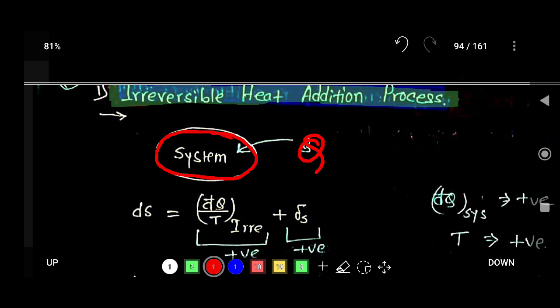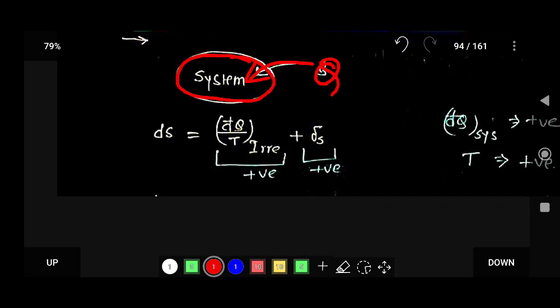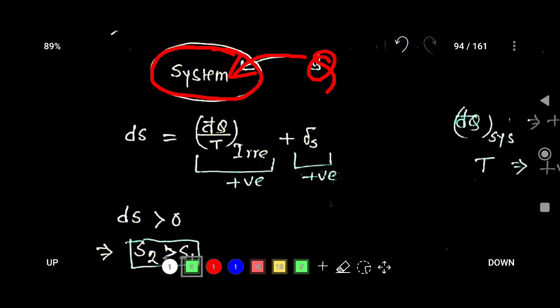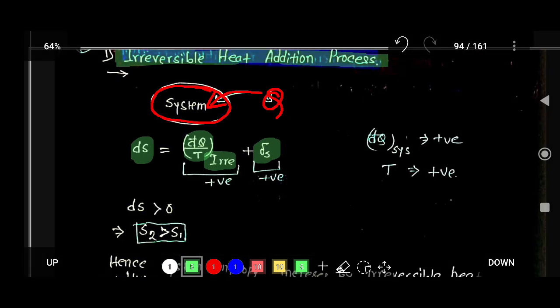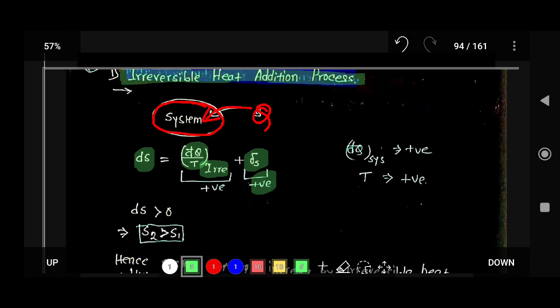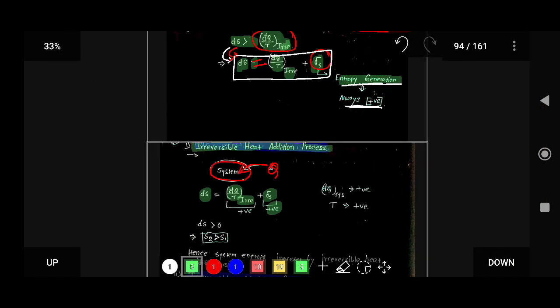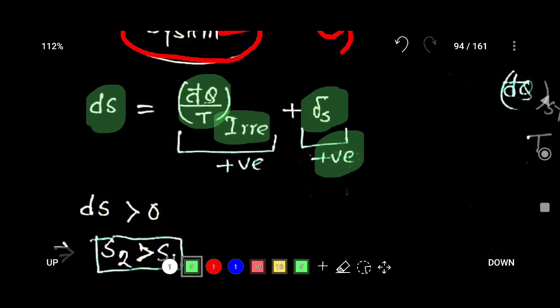Heat is transferred from the surrounding to the system. So we know the formula ds is equal to del q by T for an irreversible process plus delta s, and delta s, the entropy generation, is always positive.